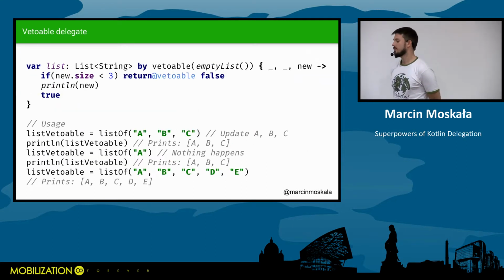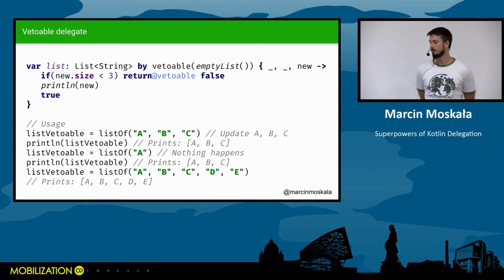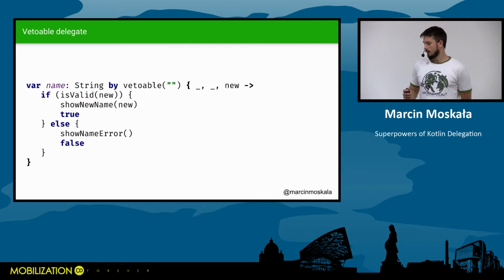The brother of the observable delegate is vetoable. Vetoable works in a very similar way, but additionally decides if the new value should be set or not. So if it returns false, the new value won't be set. And it's called before the value change. So this is pretty clear. A pretty typical example is when we have some property with requirements, and we either accept those requirements and set the new value and display it on the view, or we don't accept it and we show some error.